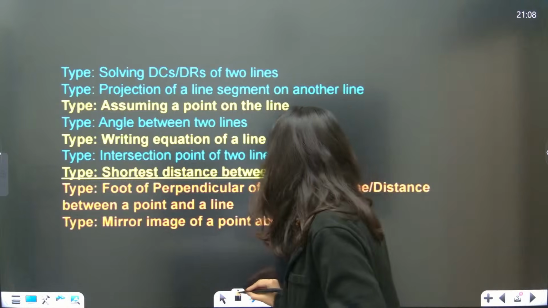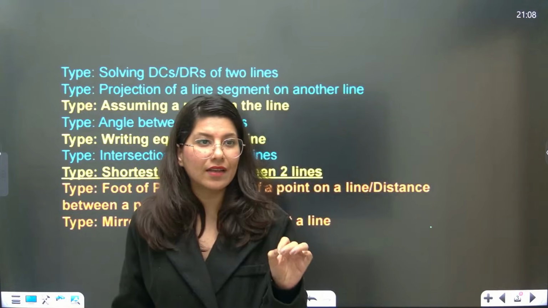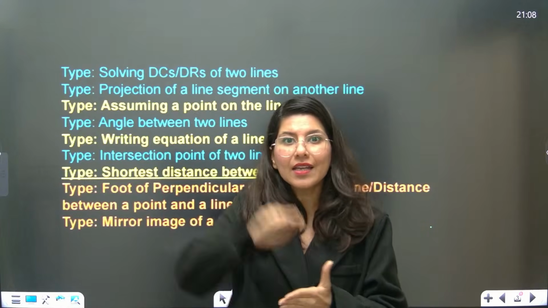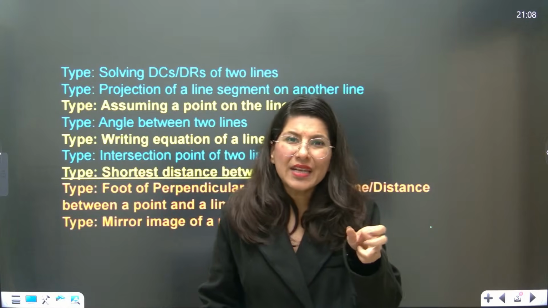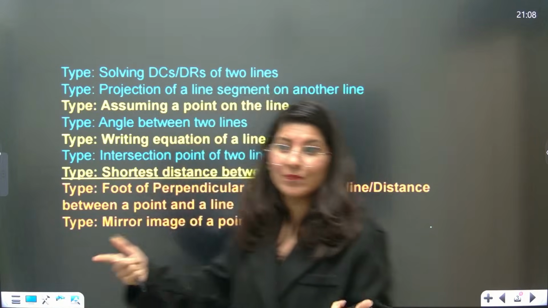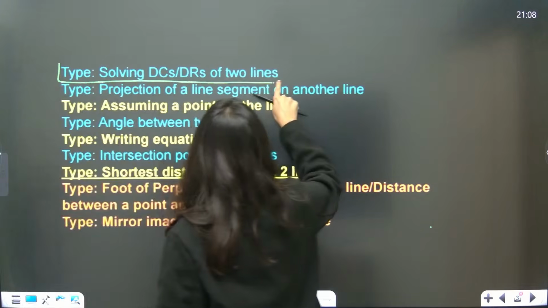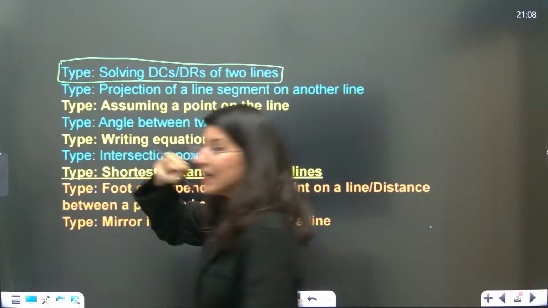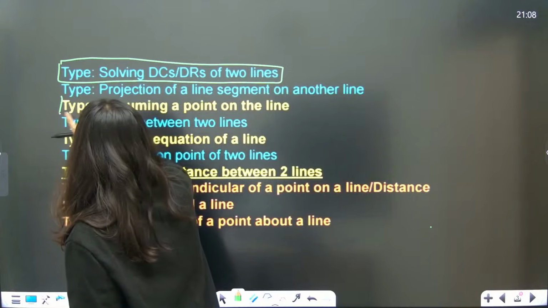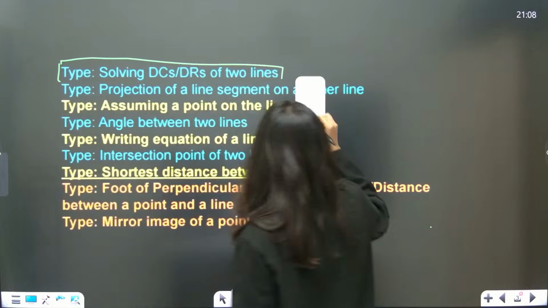Because planes has been deleted, this chapter is very important. The concepts which were earlier less important have now become more important. The very first thing is to understand what direction cosine and direction ratio of a line are, and what the angle between two lines is. Then you have to understand how to assume a point on the line and how to write the equation of the line.